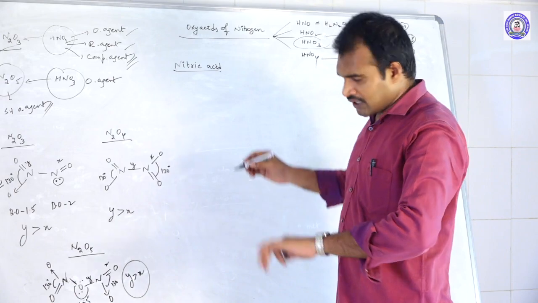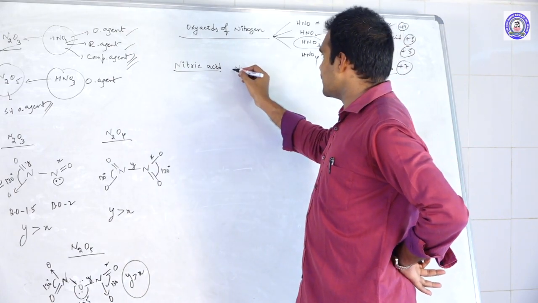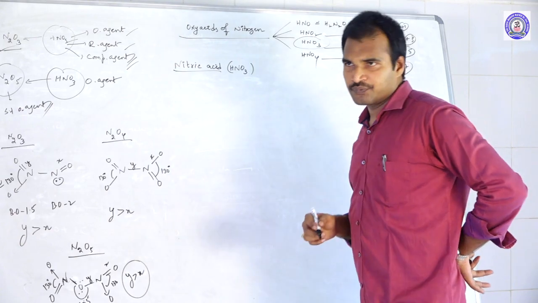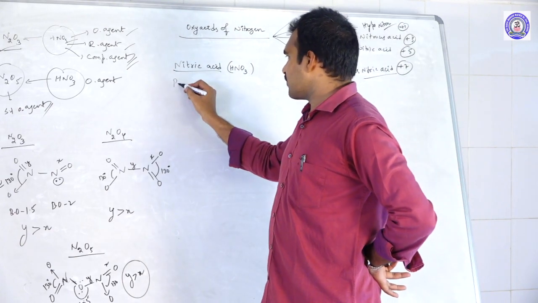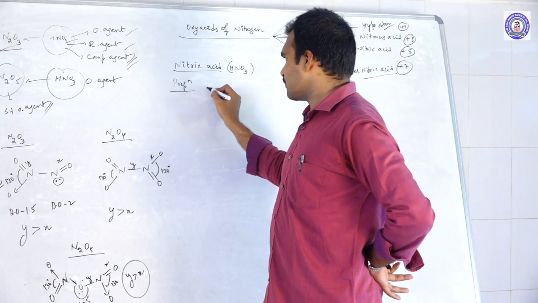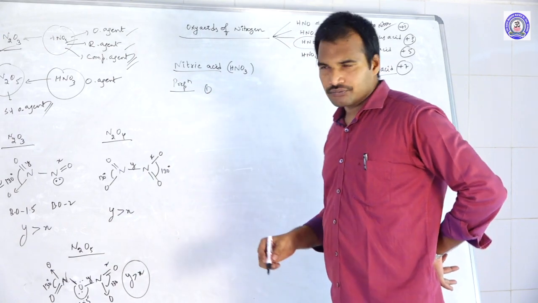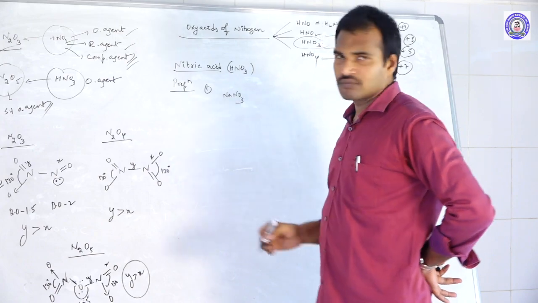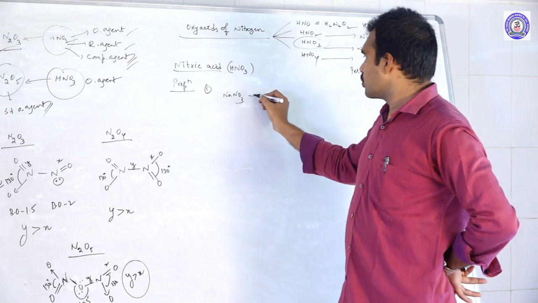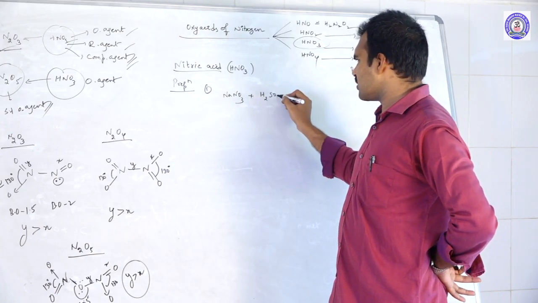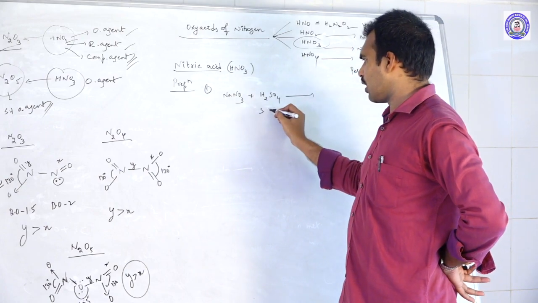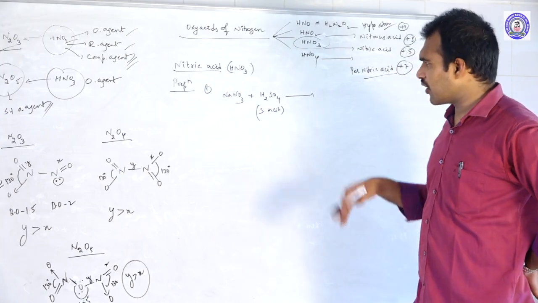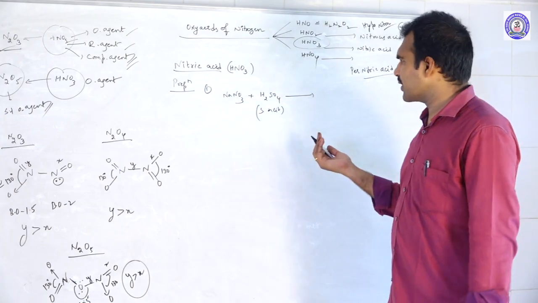Nitric acid. The chemical formula of nitric acid is HNO3. Let us see the preparation methods of nitric acid. The first preparation: you just take NaNO3, sodium nitrate. To this you add a strong acid, not weak acids. When we add a strong acid to this nitrate salt, what happens?